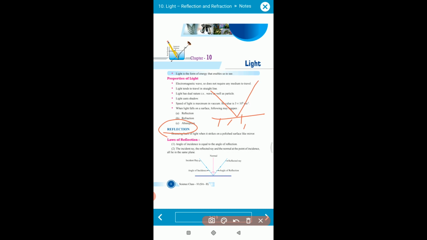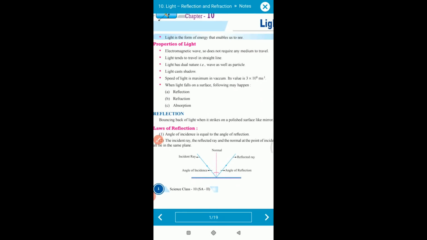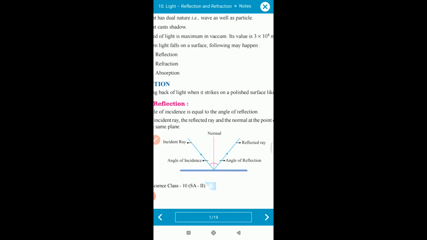Okay, so the bouncing back of the light rays when struck to the polished surface is called reflection of light. Now I'm going to zoom this diagram. Okay, so let us understand better. Fine. See, this diagram is given.